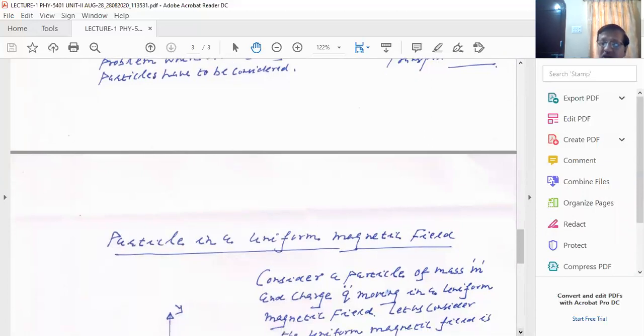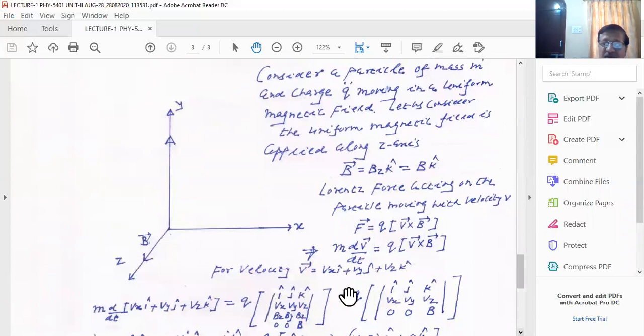So consider that you have Cartesian coordinates and a plasma state, and please remember that you apply the magnetic field along the z direction. Please remember, you have the plane of this paper.